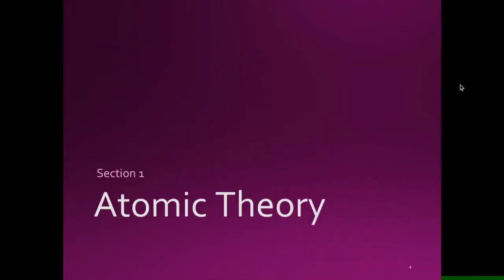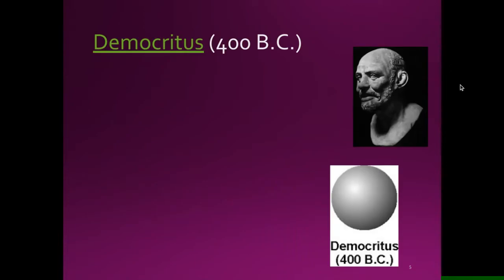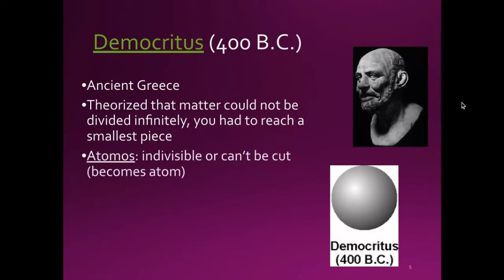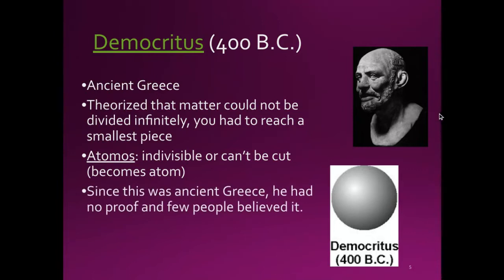Section 1 is over atomic theory. Starting with Democritus in about 400 BC, he was an ancient Greek who theorized that matter could not be divided infinitely. At a certain point, you had to reach a smallest piece. He came up with the thought that that smallest piece of matter would be called an atomos. That just means indivisible or can't be cut, and we turn that into atom. Since it was ancient Greece, he had no proof, and few people believed him.